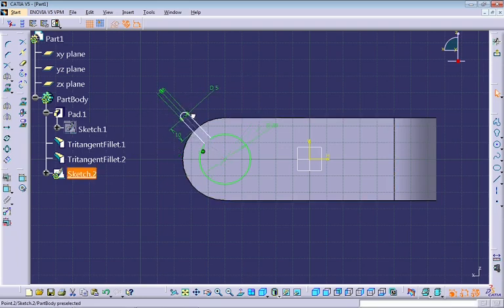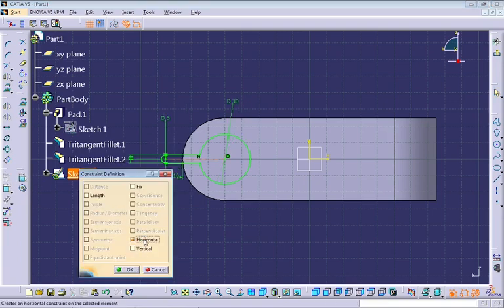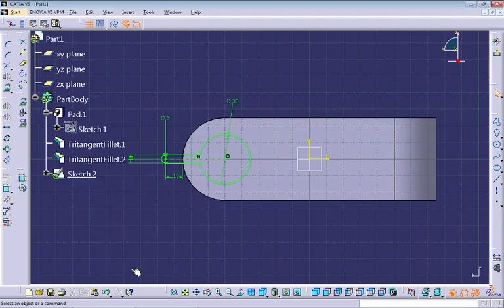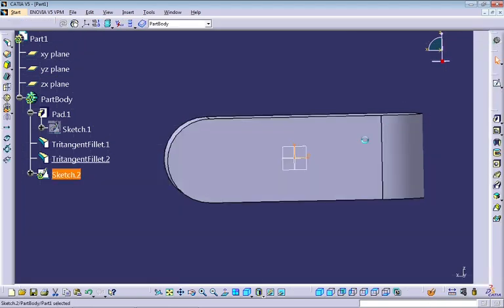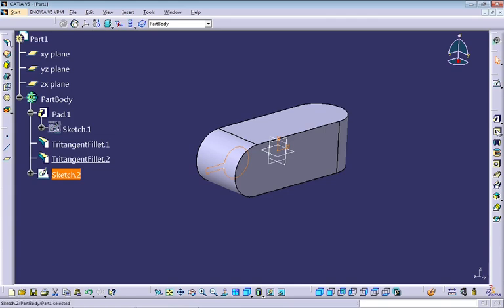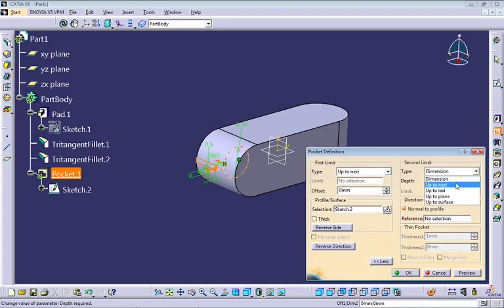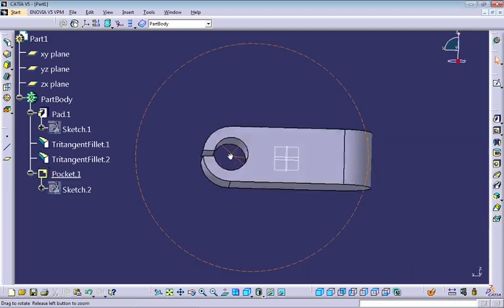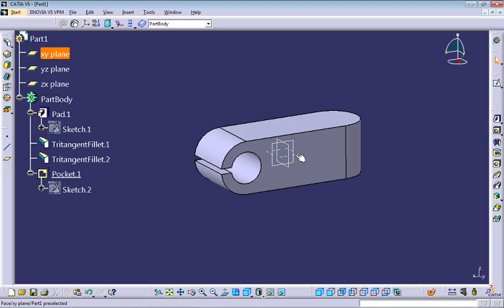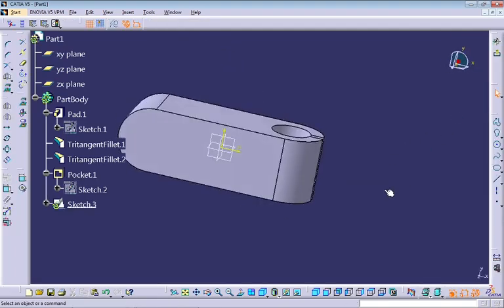Okay, our profile has size but does not have a direction. I'm just going to select this line and make it horizontal. Create a horizontal relation here. For now, this is it. So let's confirm our sketch and go to the Pocket command. Put Up to next on the first limit and Up to next on the second limit. Preview, OK. That's it.